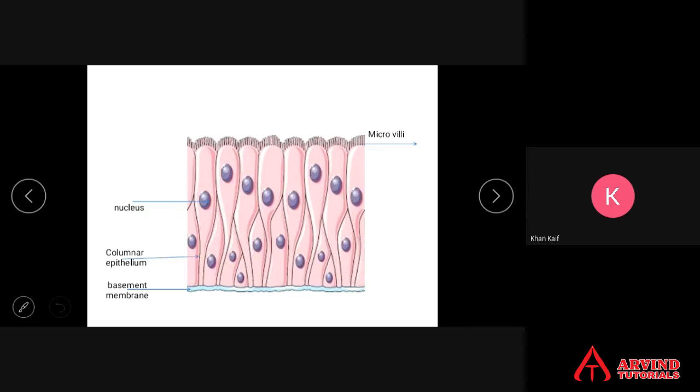First squamous epithelium, then cuboidal epithelium, then columnar epithelium, which means it is like a column. Squamous means thin and flat. Cuboidal means cubic in shape, and columnar means column shaped. Okay, it's called columnar epithelium. Microvilli are extensions and form a columnar epithelium.